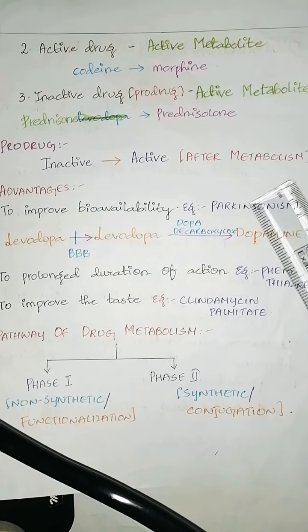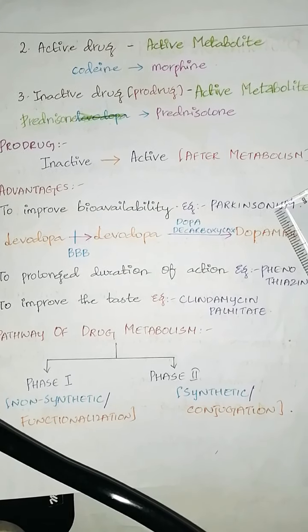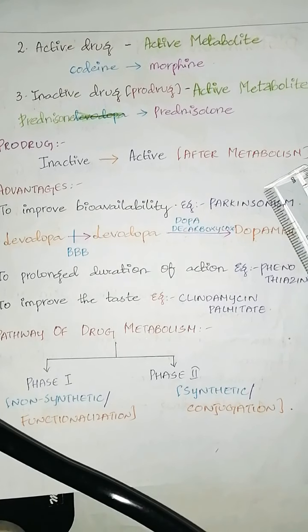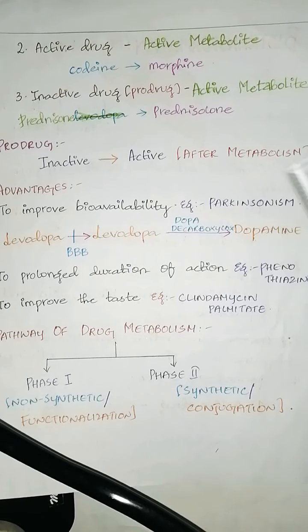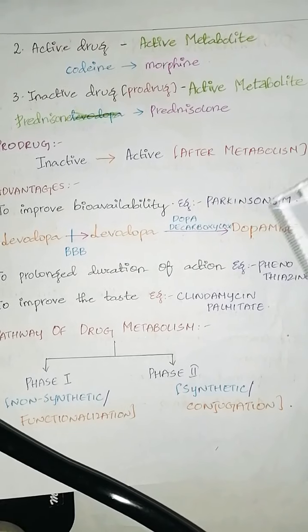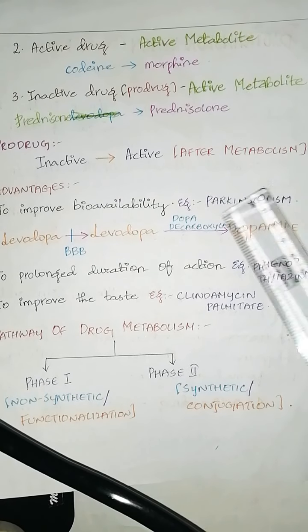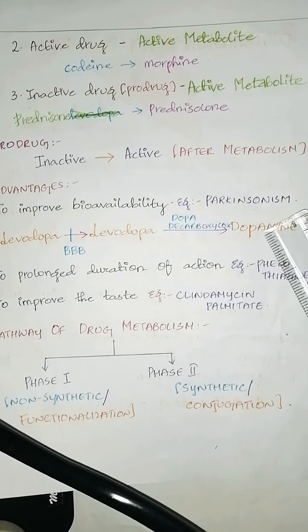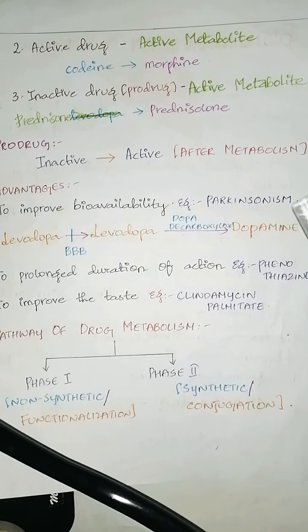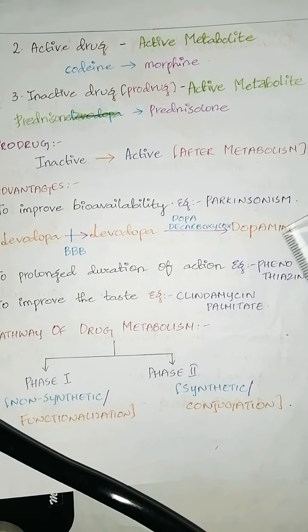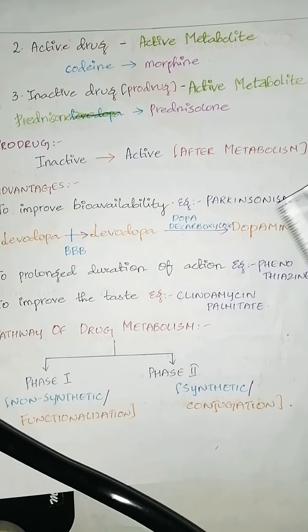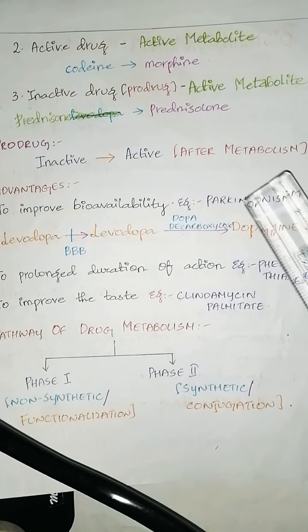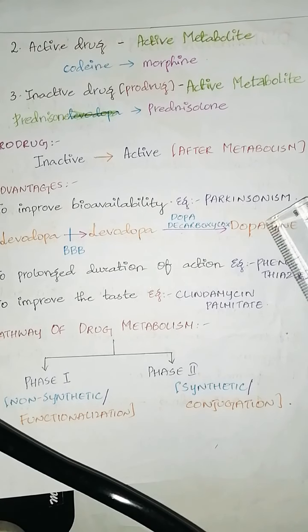Example in Parkinsonism. Parkinsonism happens due to the deficiency of dopamine. So we can't give dopamine directly because dopamine does not cross the blood-brain barrier. Since it does not cross the blood-brain barrier, dopamine is not given directly.